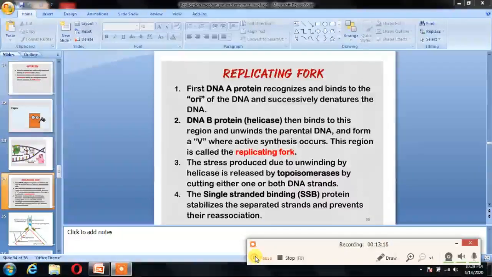The stress which is produced due to the unwinding by the helicase is released by the topoisomerases by cutting either one or both strands. Here the single-stranded DNA binding protein, as we know, stabilizes the separated strands and prevents their reassociation.